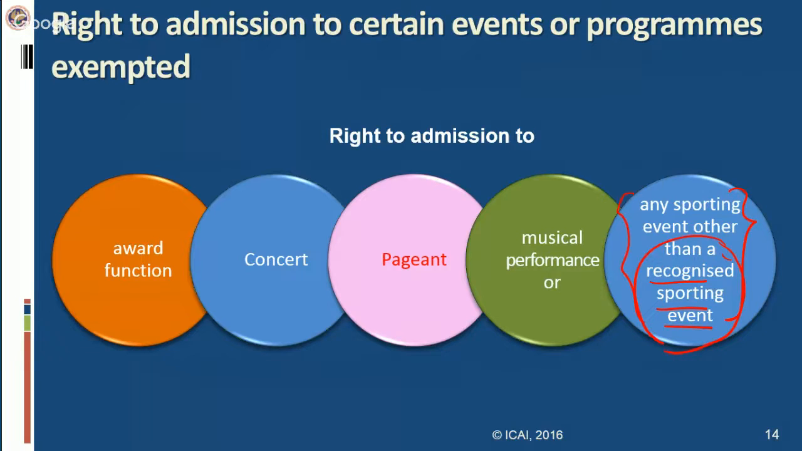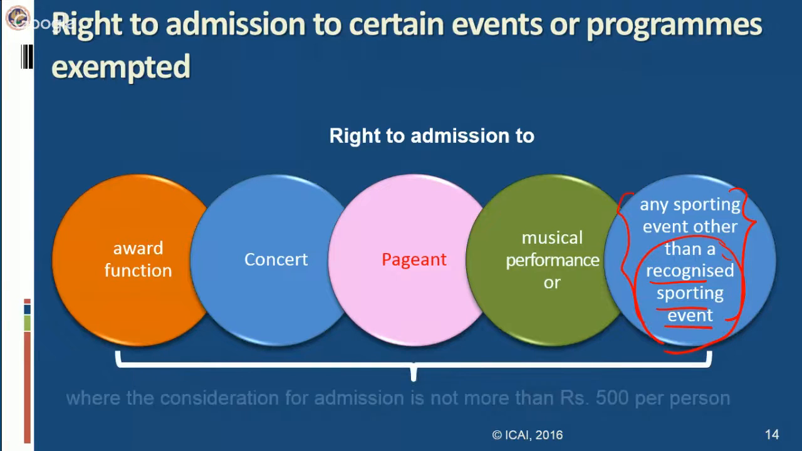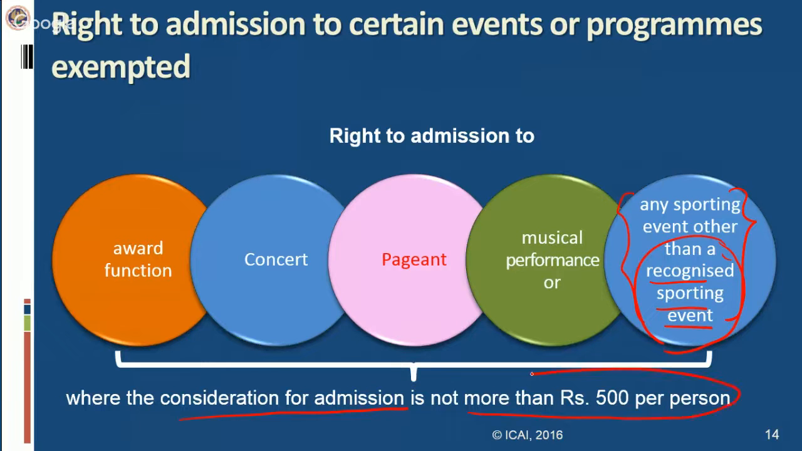Because we could have said that any sporting event is exempt, but actually there is a rider to this exemption: in these five cases, the right to admission to these five events will be exempted only when the consideration for admission is not more than 500 per person. If the entry ticket for these events is more than 500 per person, then the entire consideration will be taxable.